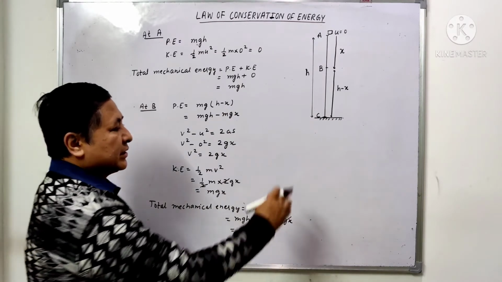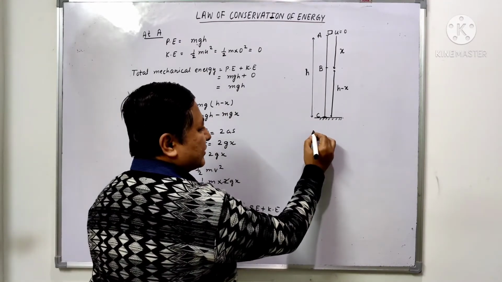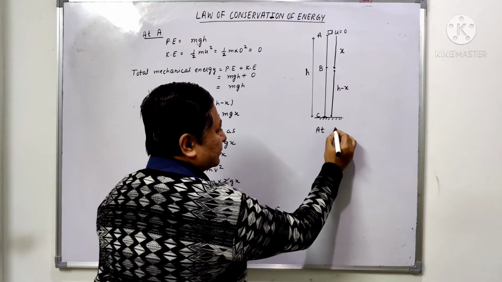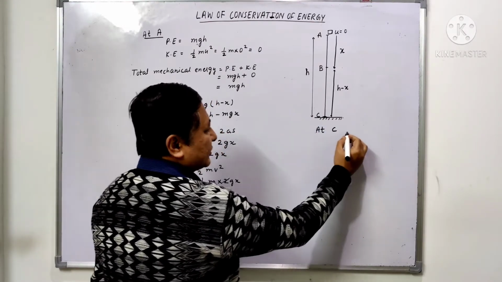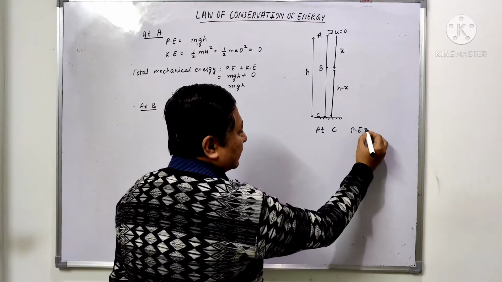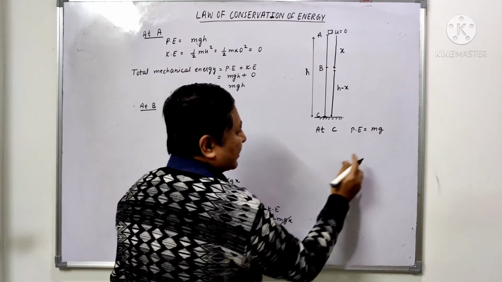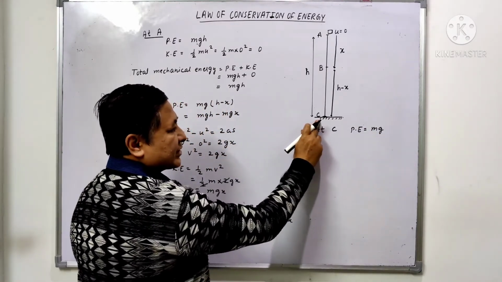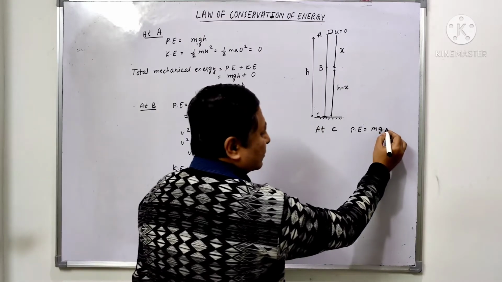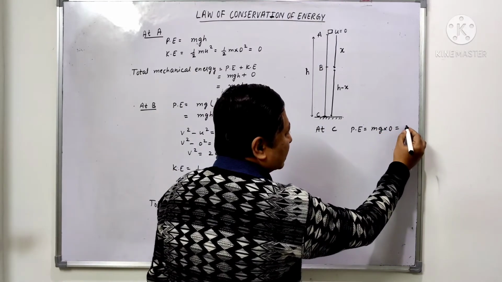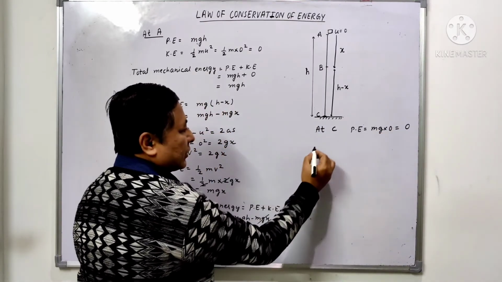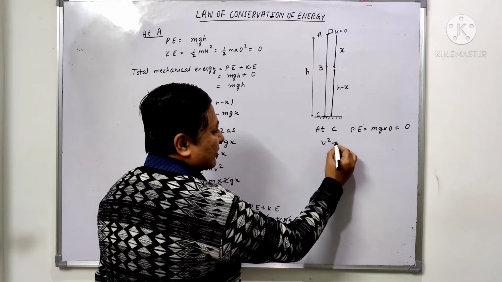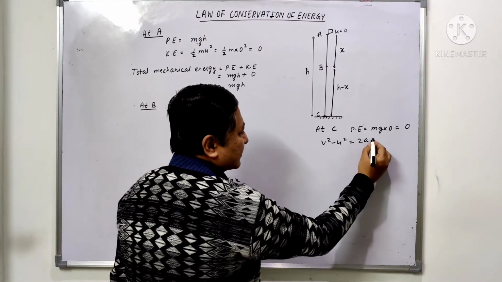Now let us see at the point C. So at C, the potential energy is equal to mgh, and h is how much here in this case? It is at the ground, so height is 0, so the potential energy is 0 here. Now we again use v square minus u square equals 2as.